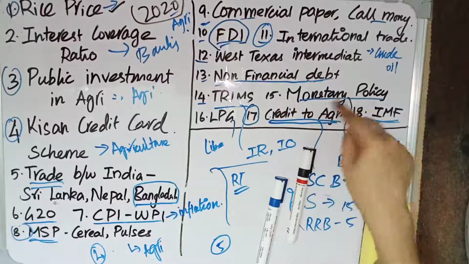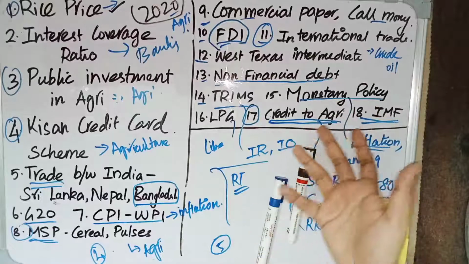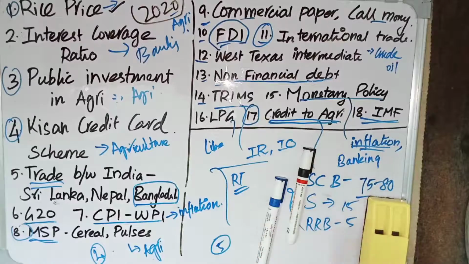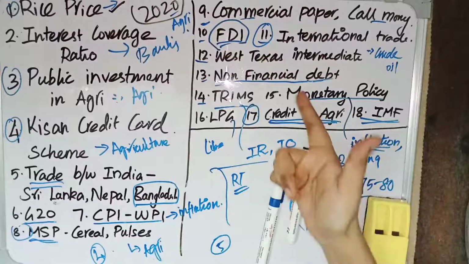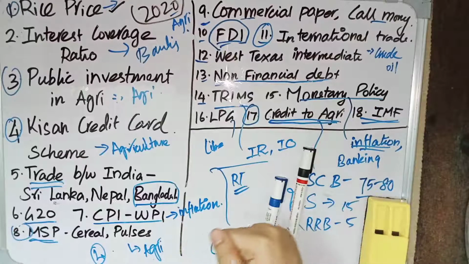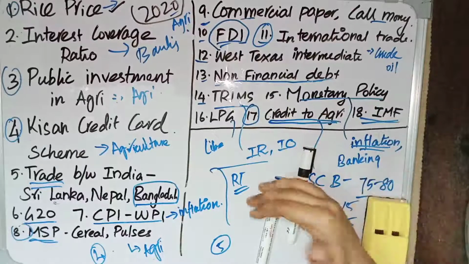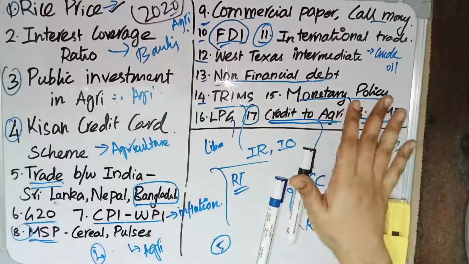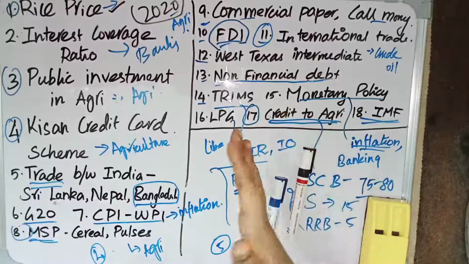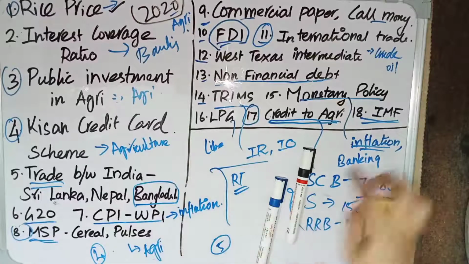So the 15th question is relating to monetary policy. Monetary policy is the things which government does to control inflation. We have bank rate, repo rate, then marginal standing facility, and cash reserve ratio, statutory liquidity ratio. See the things which increase the liquidity in the market, and the things which decrease the liquidity in the market. So see those steps which will be important for our exams. See the things which will increase the cash flow into the market. These things are often asked in UPSC.